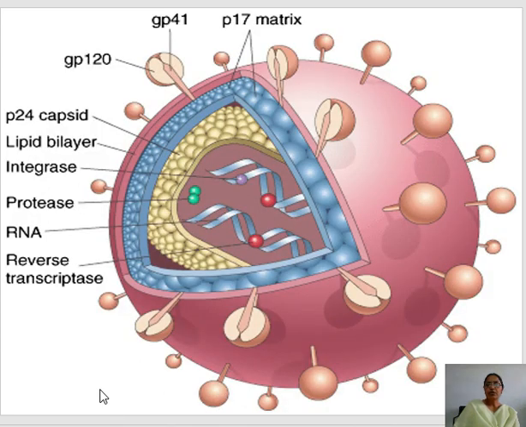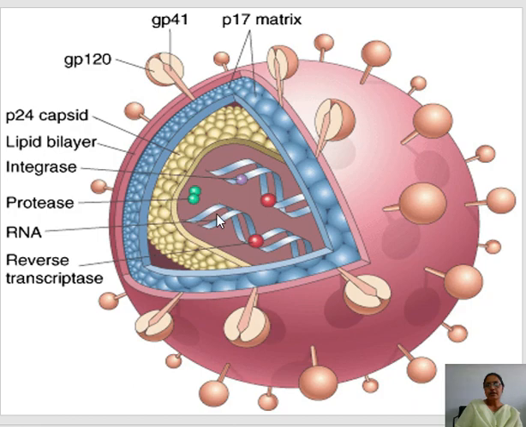Now coming to the structure of the HIV virion, this is very beautiful in structure. It has core proteins and core antigens. This is the RNA. This diagram is slightly wrong in the sense that it is not double stranded; there are two single RNA strands. Then three enzymes, reverse transcriptase, protease and integrase, are there in the core.